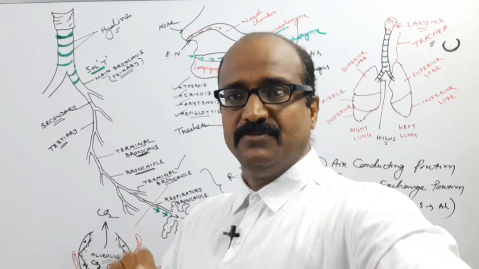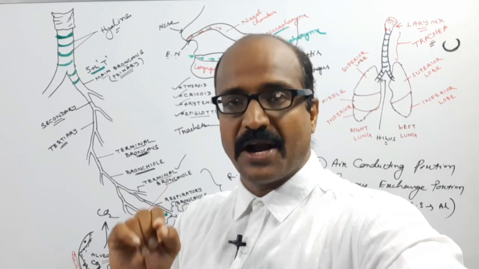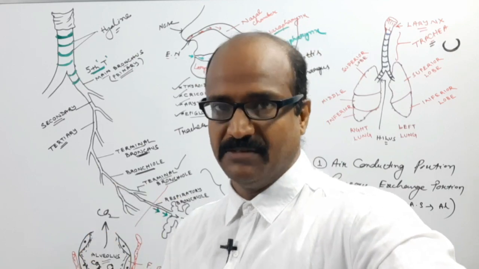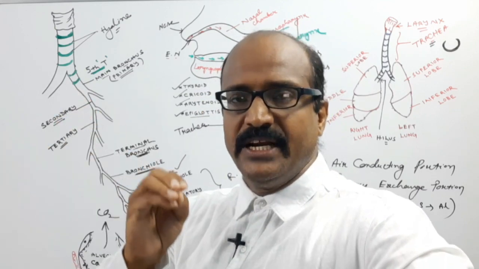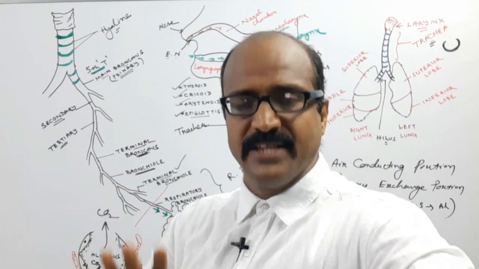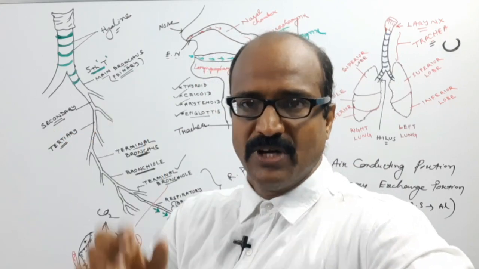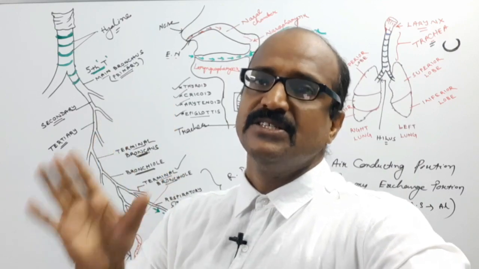pseudostratified ciliated squamous epithelium. Sometimes some books write ciliated is common, stratified is common, but somehow some books write columnar, some write cuboidal, and some write squamous.